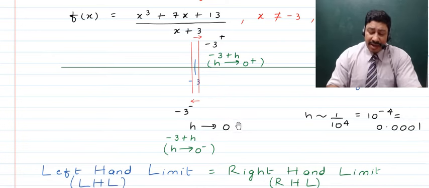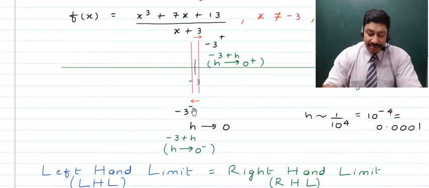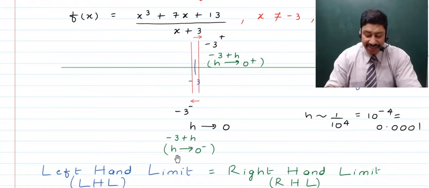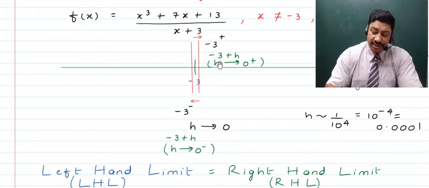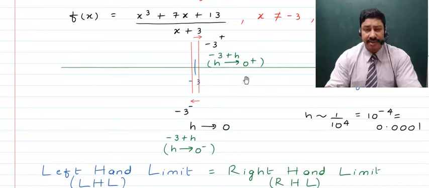Now children, talking about those points becomes easier to explain, as a point which is on the left hand side of -3 can be written as -3 plus h, where h is actually tending to 0 minus. Now a point which is very close to -3 and on the right side of it, right, will be -3 plus h, where h is tending to 0 plus. Yes, Shweta?